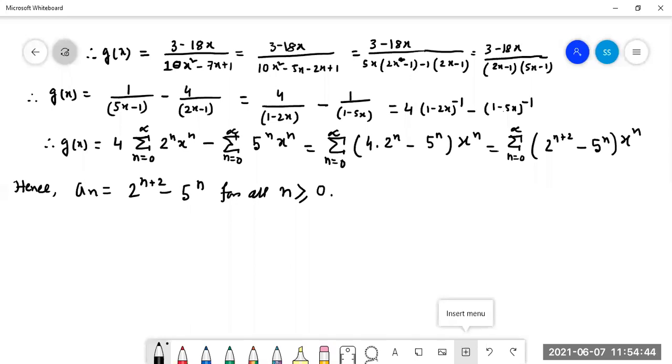Then we got this one. So this one is the value of a_n. Actually, we took that g(x) was a_n into x to the power n, so x to the power n is not coming here. So instead of a_n, we can write down this. So this is the solution for our recurrence relation. Is this clear? Yes, sir. Then we are going for the next example.